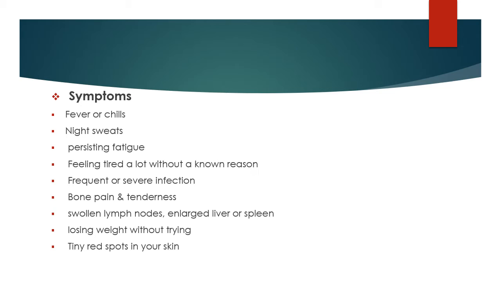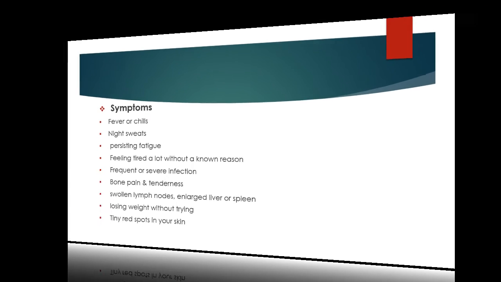If the cell composition is changed, the doctor diagnoses whether the condition is leukemia or another disease. After the blood test, there are other tests like X-ray, MRI and CT scan, which are also important for the diagnosis of leukemia.